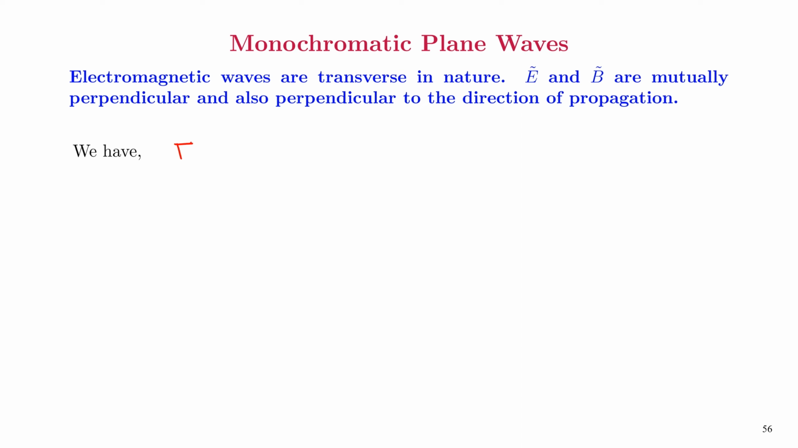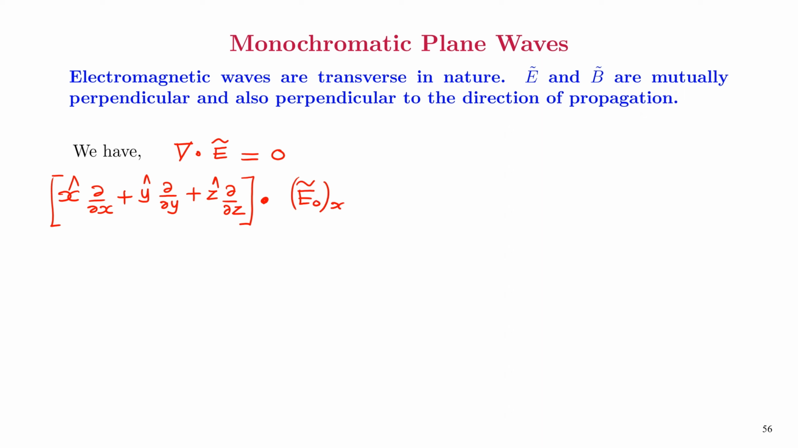Let's see how. For that, we'll take Gauss's law, that is del dot E equal to 0. When we expand the divergence, we have x hat ∂/∂x plus y hat ∂/∂y plus z hat ∂/∂z, dot E0x x hat plus E0y y hat plus E0z z hat.